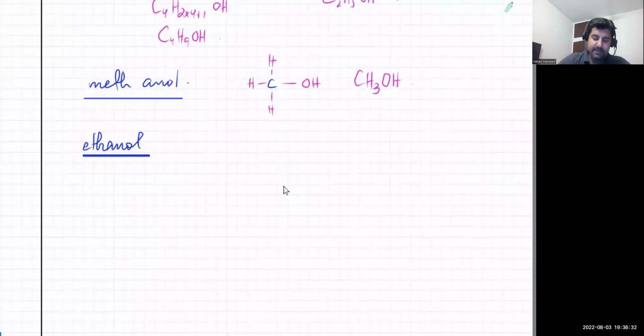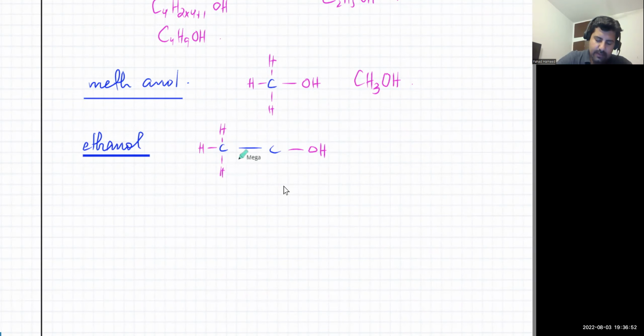So ethanol पे आ जाते हैं. What is ethanol? Ethanol is two carbon atoms now, right? It's two carbon atoms and there's going to be OH somewhere. इधर लगा देते हैं. And the rest will be three hydrogens with this one. And there's going to be two hydrogens with this one.